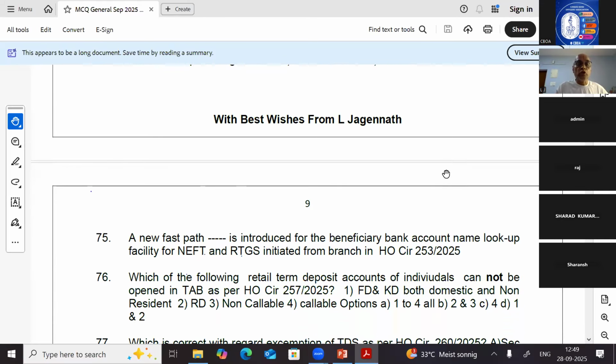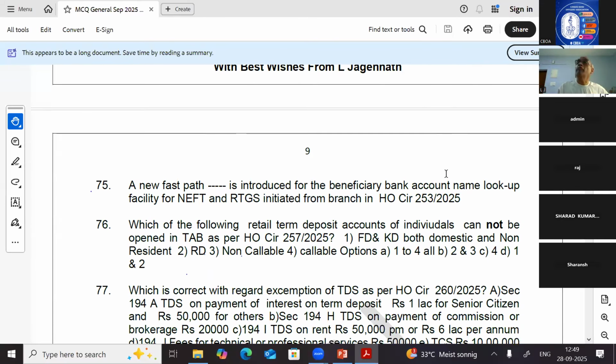Question 75: a new fast path is introduced for the beneficiary bank account name lookup facility for NEFT and RTGS initiated from the branch, in HO Circular 253/2025. Whenever customers are giving RTGS or NEFT, the name of the beneficiary is given. If you use this facility, you will find out whether the name given by the customer tallies with the name appearing in the other bank.